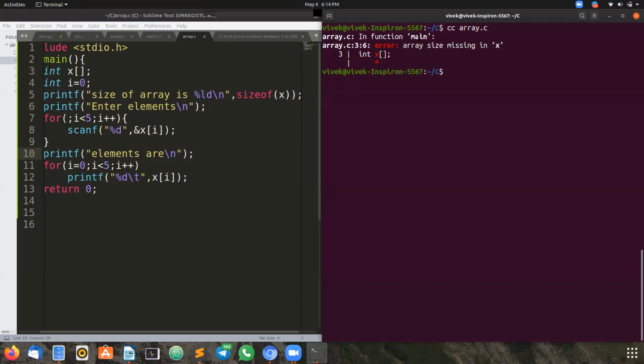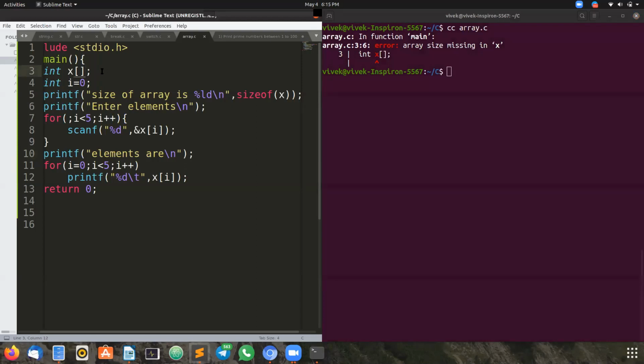See, there it is mentioning that array size is missing in the output screen. Can you see? Yes. Previously, we did not get that error because I had declared the value statically. It had taken the size statically. But as I'm not mentioning the size statically, now we are getting an error.